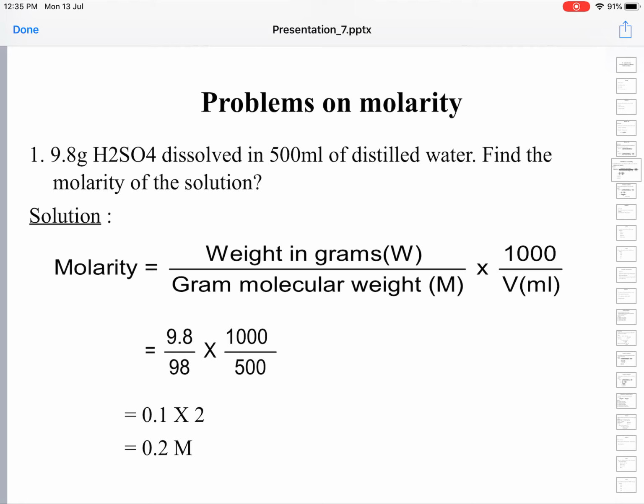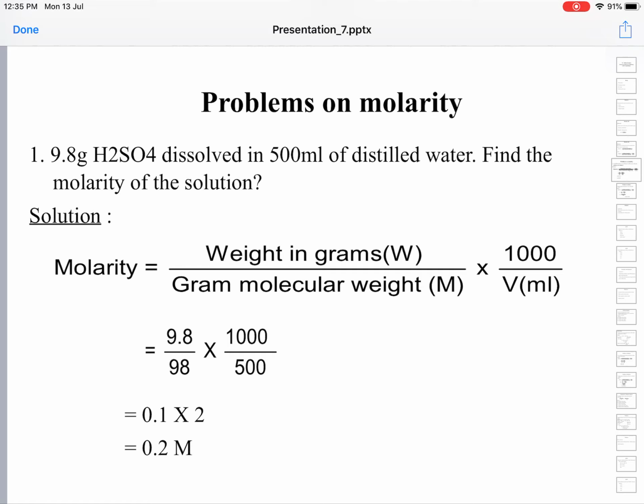Now we have to know the gram molecular weight of sulfuric acid. There are 2 hydrogens, 2 into 1 is 2 grams. There is 1 sulfur atom, atomic weight of sulfur is 32, so 1 into 32 is 32 grams.